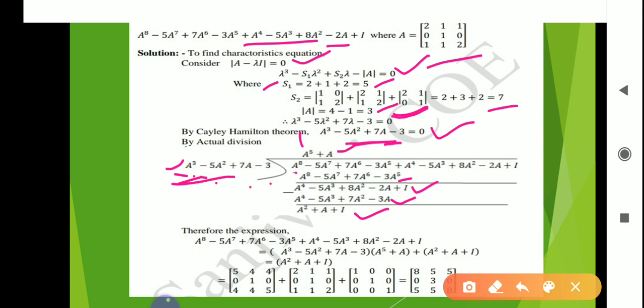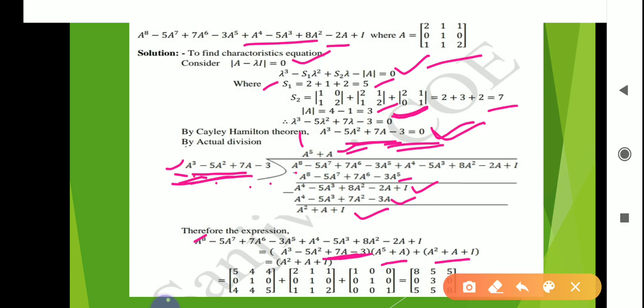Then use the formula: dividend is equal to divisor into quotient plus remainder. So this is the dividend, equal to the divisor. Divisor क्या है, this one, that is A cube minus 5A square plus 7A minus 3, into quotient. Quotient is A to the power 5 plus A, and plus remainder. Remainder is A square plus A plus I. But what is the value of this polynomial, A cube minus 5A square plus 7A minus 3? इसकी वैल्यू क्या है, 0 है. यहाँ पर देखो 0 दिया है.